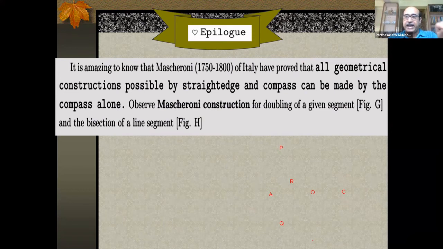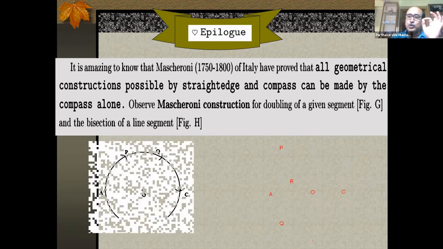A straight edge allows you to draw the line. A compass will not allow you to draw the line. In that case, you have to accept this: if I get 2 points on a line segment, then I must consider the line segment has been achieved. The compass will not actually allow me to draw that, but mathematically, achieving a line segment is equivalent to achieving 2 particular points on it. Once I get 2 points on it by compass, I assume that the line segment is there. If you accept that, then any construction possible by straight edge and compass can be done by compass alone. This is called Mascheroni construction.